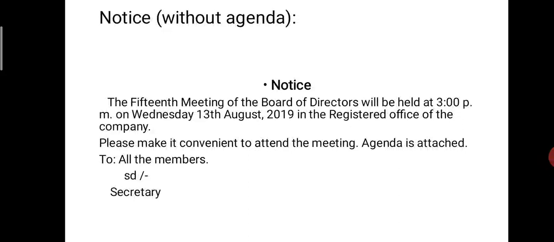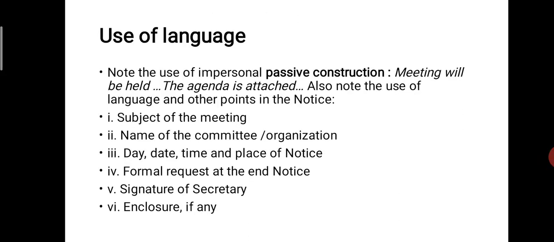Here the place of the meeting, the date of the meeting, and the time of the meeting are mentioned in this notice. Use of language: what kind of language is used in this kind of notice, with or without agenda? Note the use of impersonal passive construction, that is, meeting will be held.